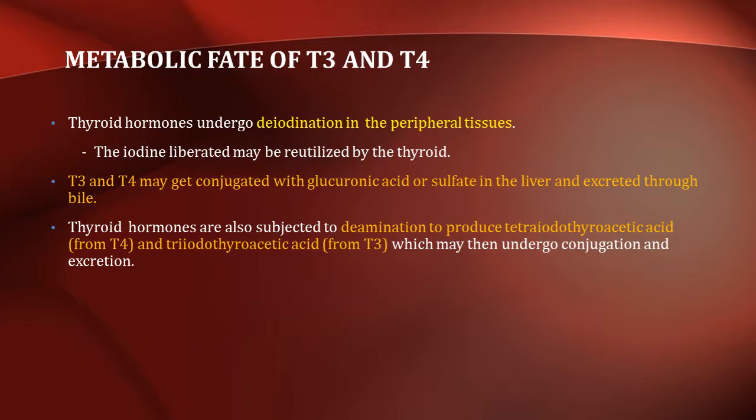Focusing on the metabolic fate of T3 and T4, the thyroid hormones undergo deiodination in the peripheral tissues. The iodine liberated may be reutilized by the thyroid. The T3 and T4 may get conjugated with glucuronic acid or sulfate in the liver and excreted through bile. The thyroid hormones are also subjected to deamination to produce tetraiodothyroacetic acid and triiodothyroacetic acid, which may then undergo conjugation and excretion.